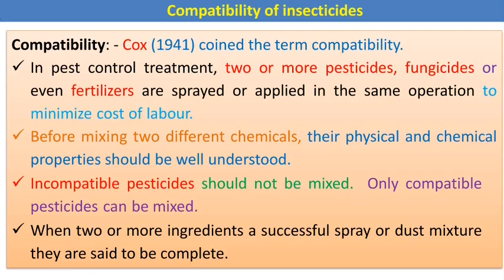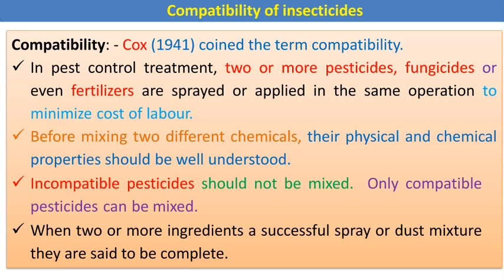What is meant by compatibility? Compatibility, as defined by the scientist Cox, means that two or more pesticides, fungicides or fertilizers are sprayed or applied in the same operation to minimize the cost of labor. It means that instead of spraying a single pesticide, we mix two or more pesticides in one combination, and we can spray this combination on our crop to reduce the impact of multiple pests in our field.